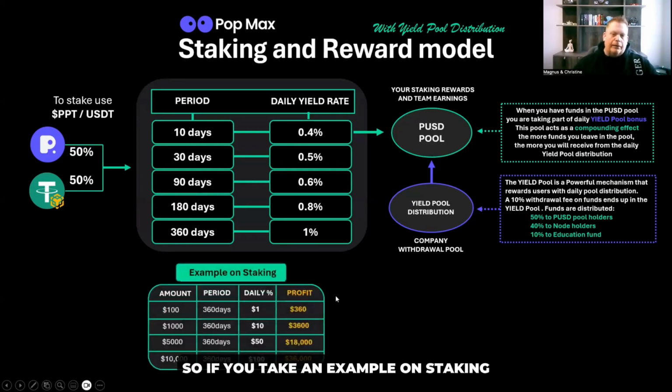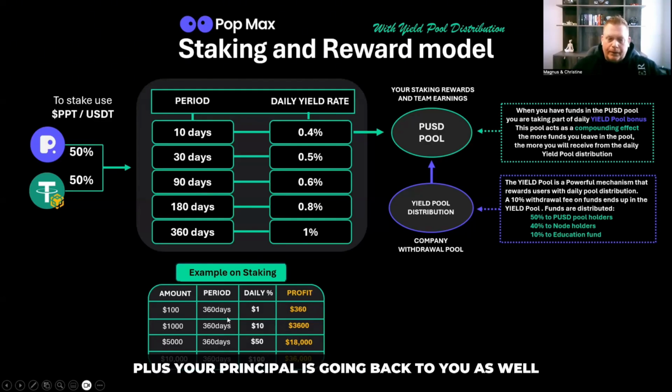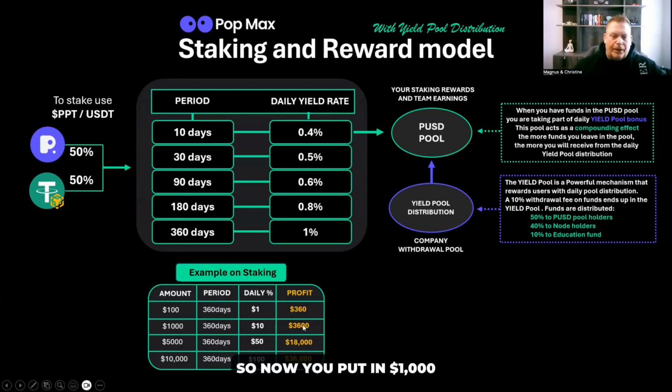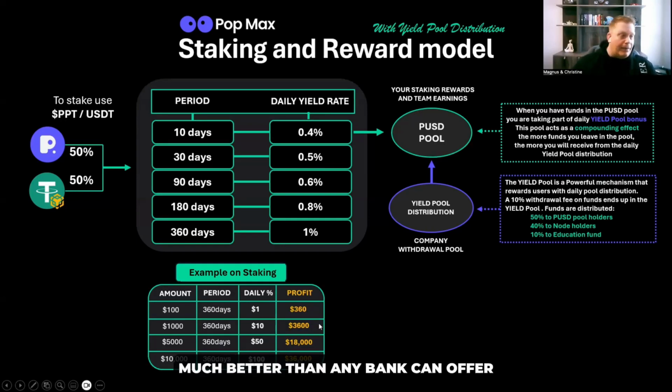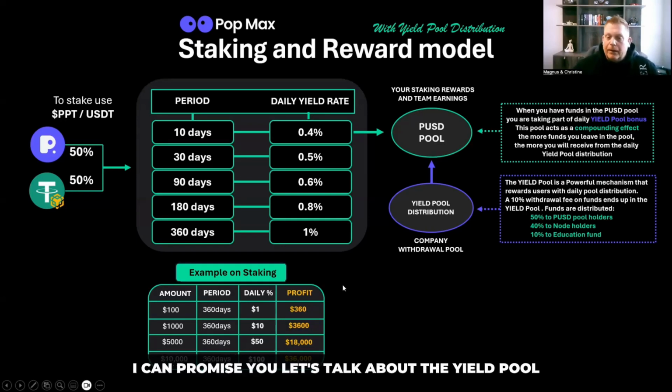So if you take an example on staking, let's say you're staking $1,000 for 360 days, that means every day you receive $10 who ends up in the PUSD pool. Now, after the staking period, you will receive in profit $3,600 profit. Plus your principal is going back to you as well, without the 10% withdrawal fee. So now you put in 1,000, you withdraw 4,600. That's kind of good deal, much better than any bank can offer, I can promise you.